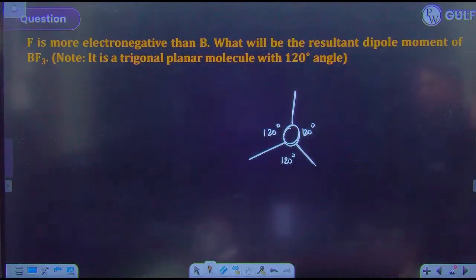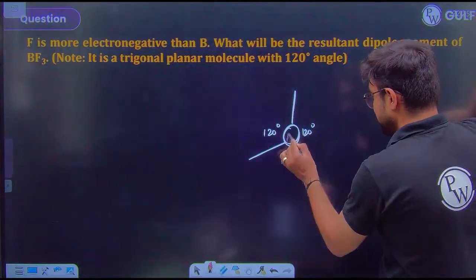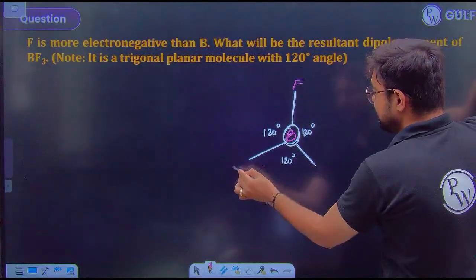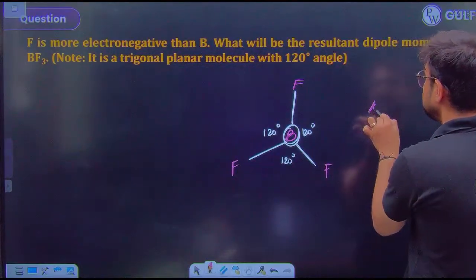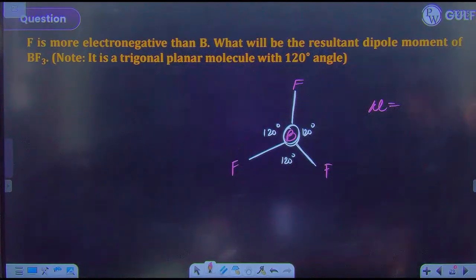So what will happen if you keep boron at the center, with fluorine and fluorine here? What will be the dipole moment? Will it be a polar molecule or a non-polar molecule?